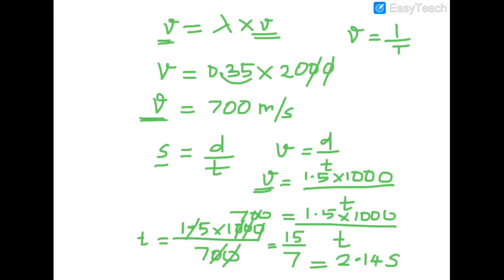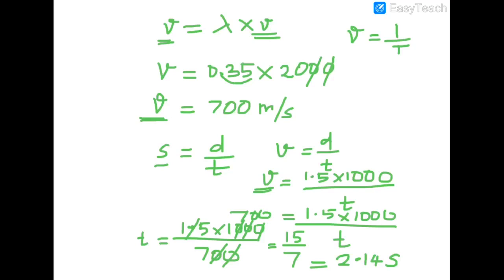From that speed we find how much time it will take to travel 1.5 kilometers, the given distance, at the same speed. So 700 meters per second equals 1.5 into 1000 divided by t. We find t, and 2.14 seconds is the answer.